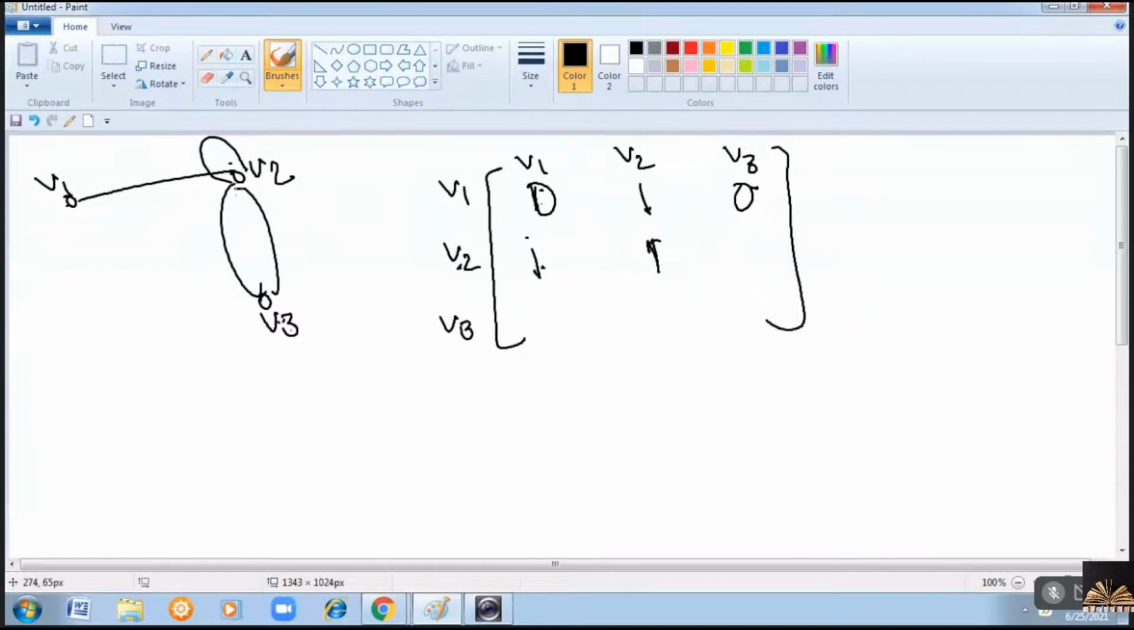V2 to V3. Now V2 to V3 we have parallel edges between the same pair of vertices. If you have more than one undirected edge, we'll call them multiple or parallel edges. So for parallel edges, the value will be 2. So it is 1 and 2. Similarly, V3 to V1 we don't have. V3 to V2 we have parallel edges. No self loop at V3. Clear?